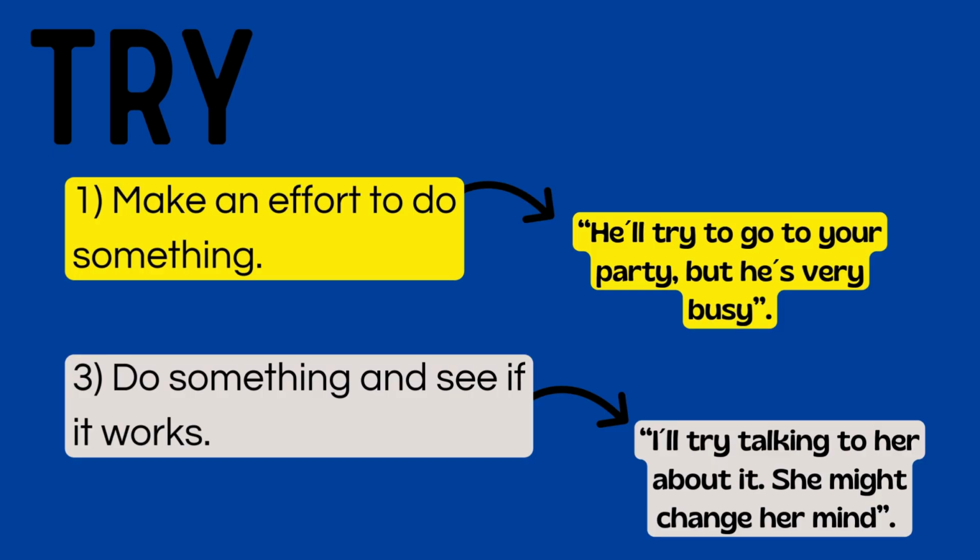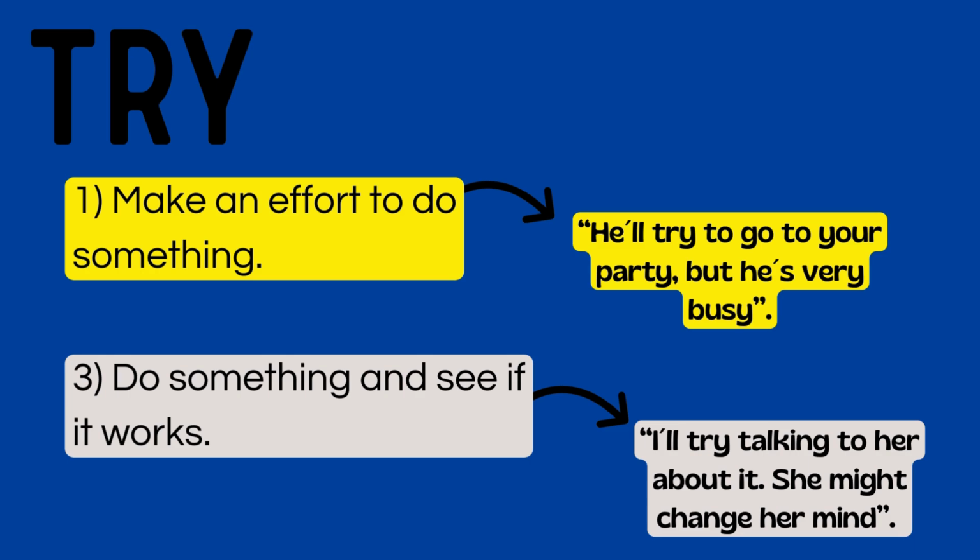Now, what happens if you use the gerund form after try? It means you do something and see if it works. Again, you do something, right? But then you see if it works. For example, I'll try talking to her about it. She might change her mind.